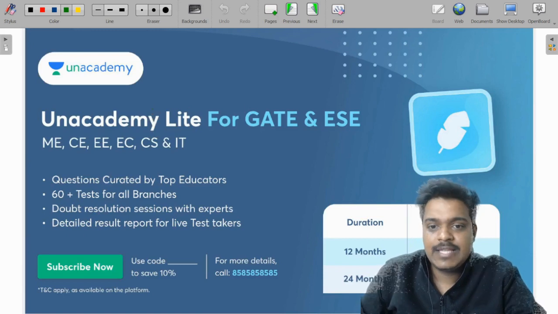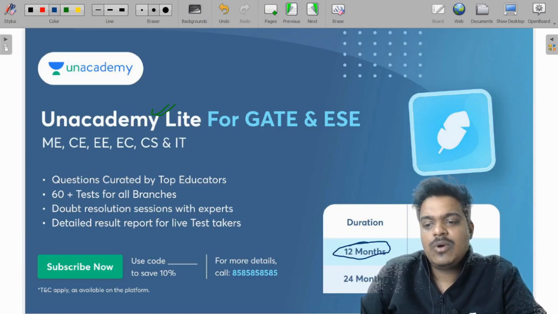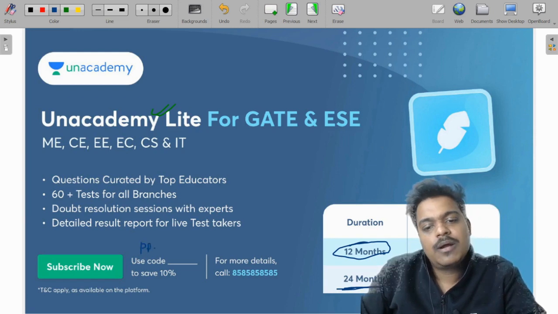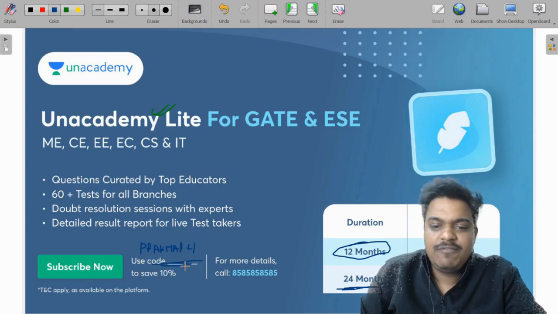The third thing we have is Unacademy Lite. For 12 months you have to pay 1490, for 24 months you have to pay 2499. Again, if you use the code Prakhar 21, you would be getting a 10% flat discount.